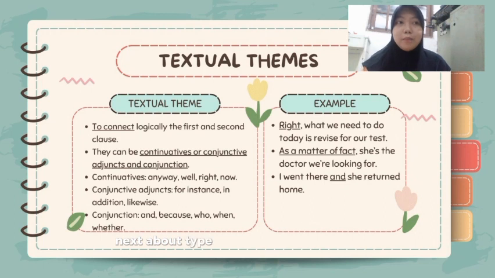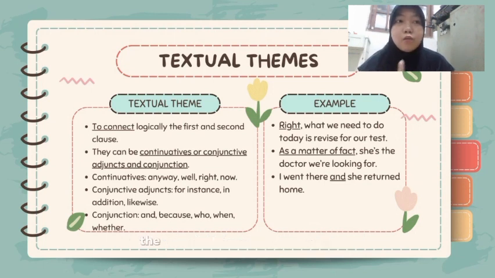The next type of theme is textual theme. What is the function of textual theme? To connect logically the first and second clause. Textual themes can be continuative, conjunctive adjunct, and conjunction. For example, continuatives can be anyway, well, right, now. For example, right, what we need to do today is revise for our test. The word right is the textual theme.